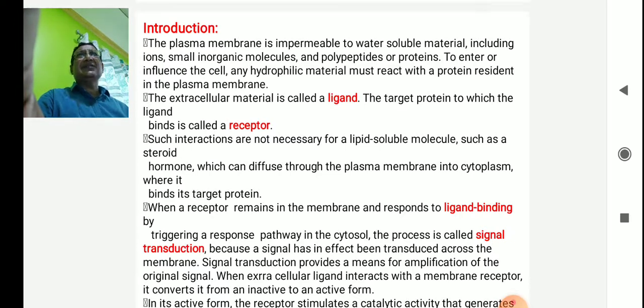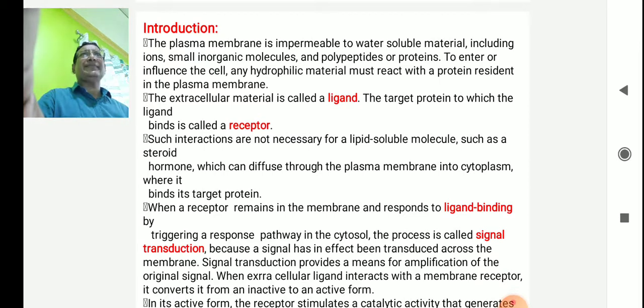Such interactions are not necessary for lipid-soluble molecules such as steroid hormones. In the case of steroid hormones, there is no requirement of the plasma membrane receptor, because a steroid hormone, by dissolving in the lipid layer, can enter and pass to the cytoplasm, and then it will perform other activities.